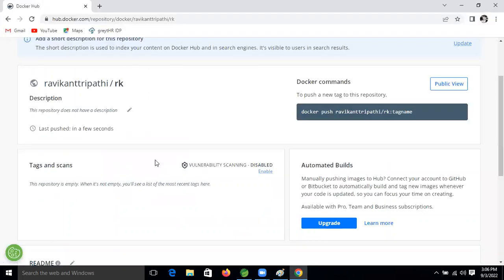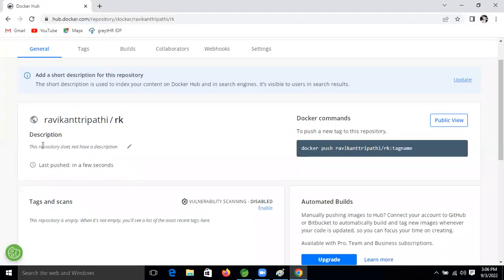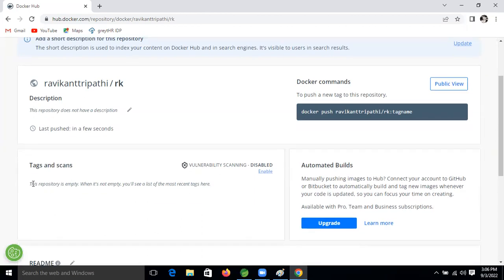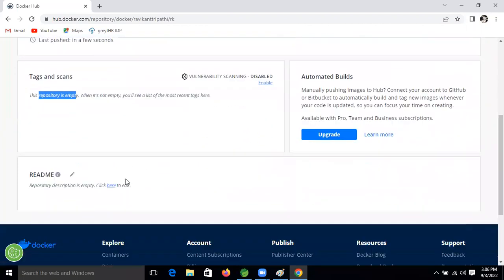So fine now. Here is the description: This repository does not have a description. We did not give any description, that's why it's showing that, right? It also means this repository is empty. Still we have not kept anything inside it. We have not pushed anything yet, right? Yes, fine.